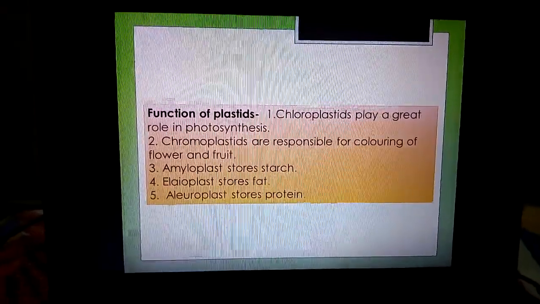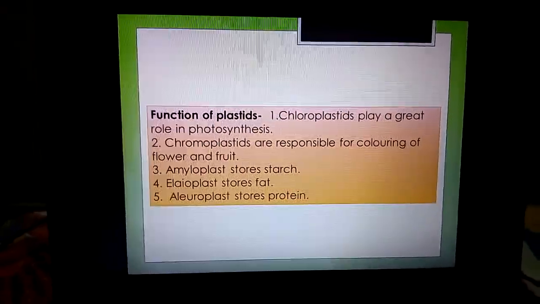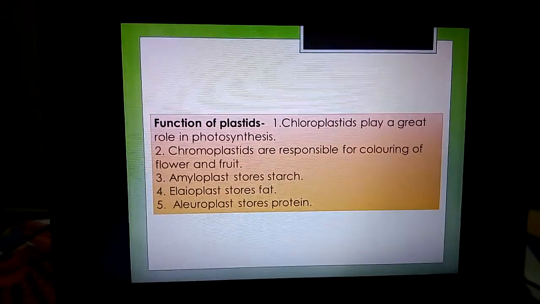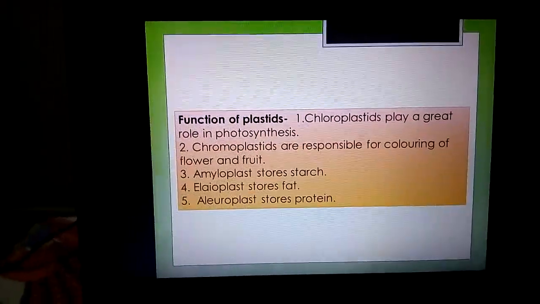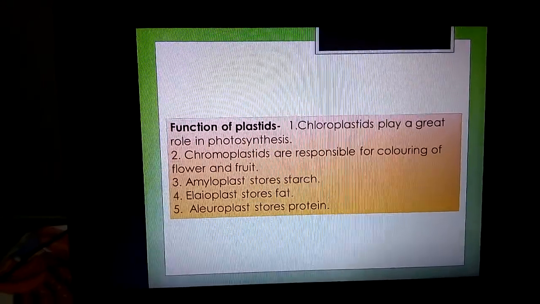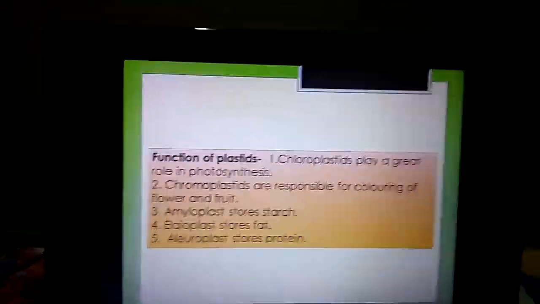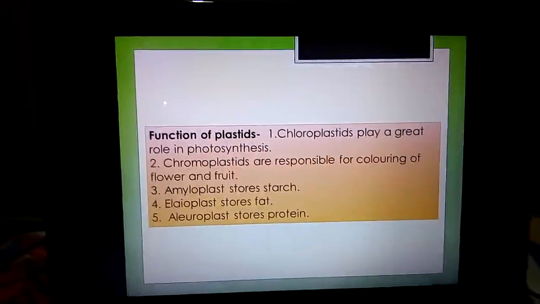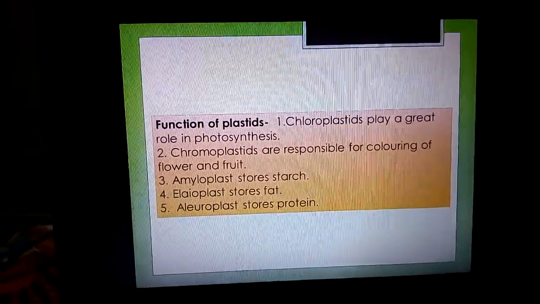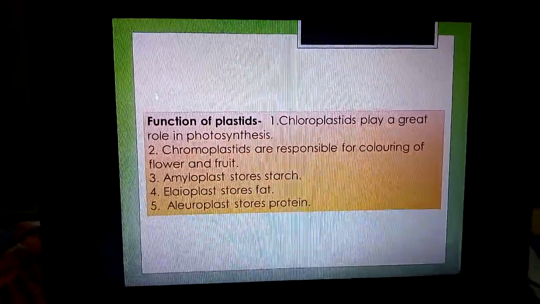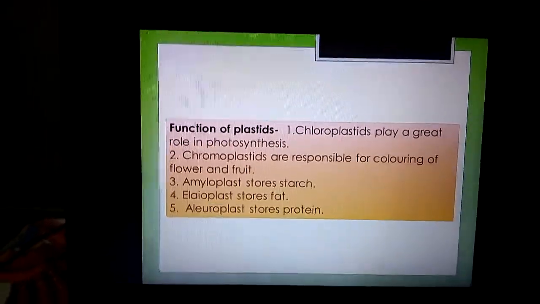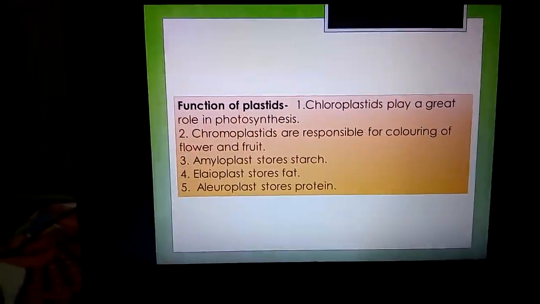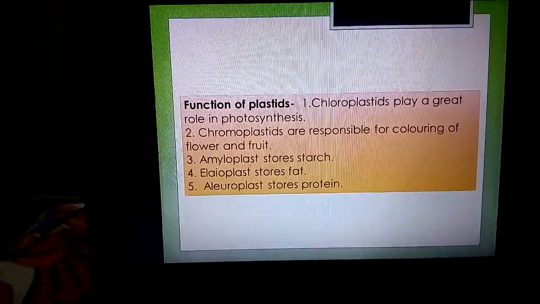During pollination, insects and other pollinators are very attracted to the flowers. Why? Due to the presence of chromoplasts, flowers are very colorful. It attracts insects for pollination and imparts various colors to various plant organs like petals, and our fruits are also very colorful.